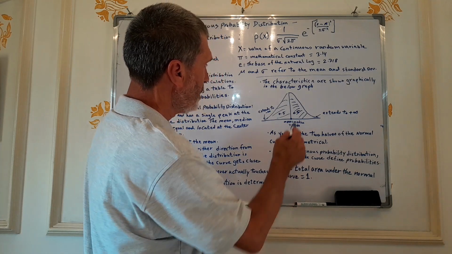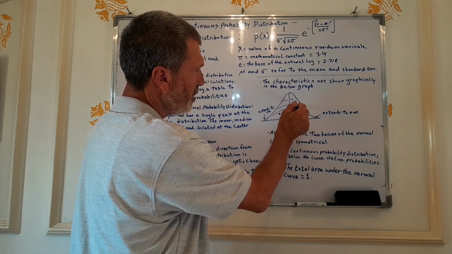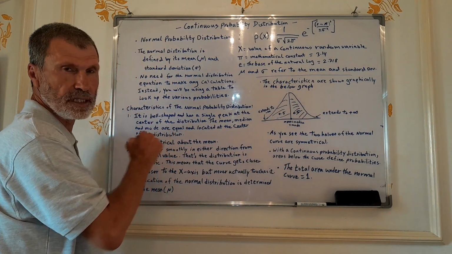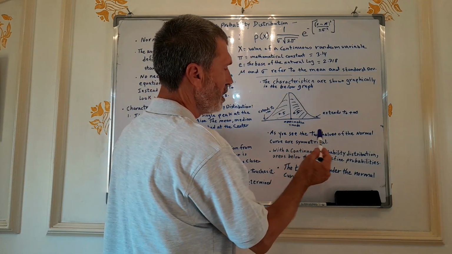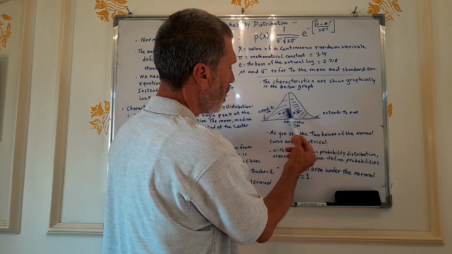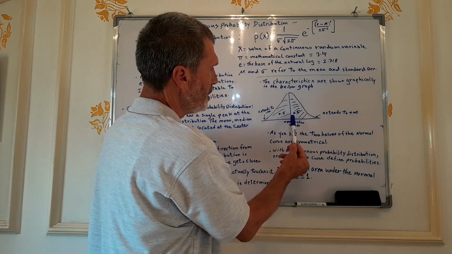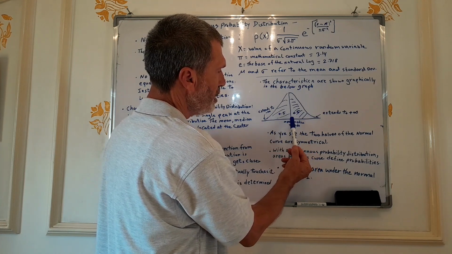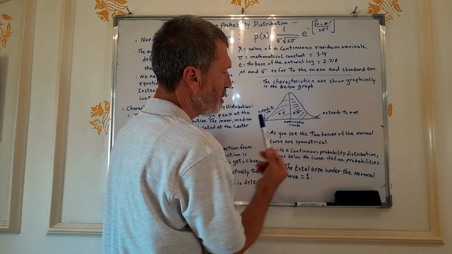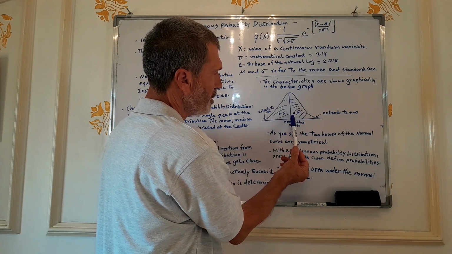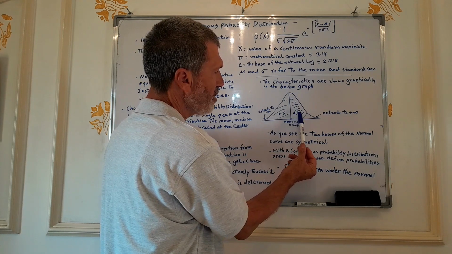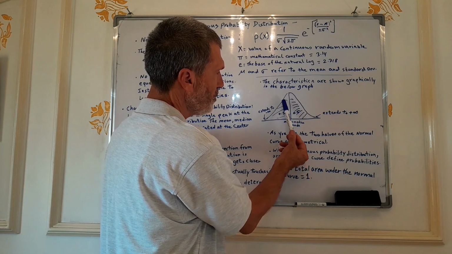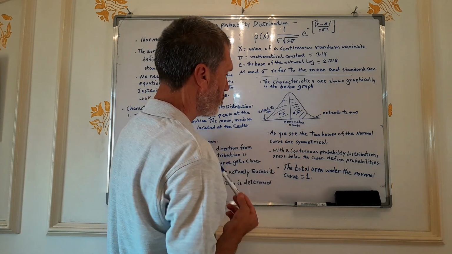Now, this graph represents all these characteristics of the normal distribution. As you see, the two halves of the normal distribution are symmetrical. This half from the central value is equal to this half, so the area under the curve to the right of the mean is 0.5 and is equal to the area under the curve to the left of the mean, which is 0.5.